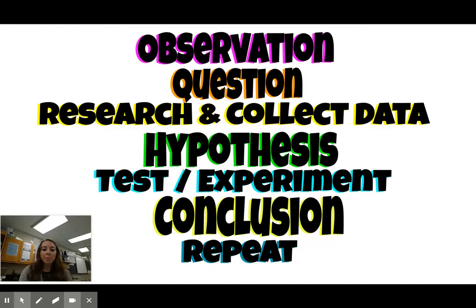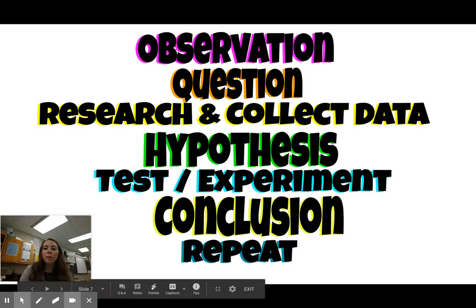So in our scientific method, you start with your observation. From your observation, you usually come up with some sort of question. Once you have your question, you might do some research and collecting of data. You might form a hypothesis. From there, you're going to do your test and experiment. You're going to conclude your results. And then usually you're going to ask yourself another question, and so you might end up repeating this all over again.